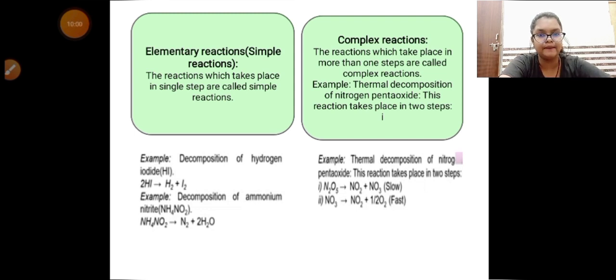So in first step, nitrogen pentaoxide gives NO2 plus NO3. And in second step, NO3 gives NO2 plus half O2. If we take total, means adding 1 and 2, we get N2O5 gives 2 mole of NO2 plus half O2. Means this reaction is taking place in two steps.